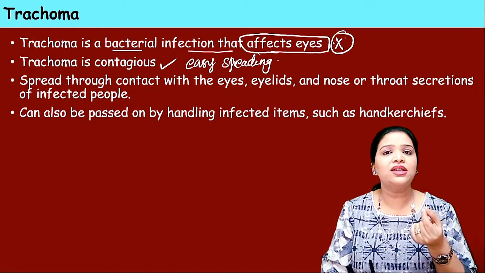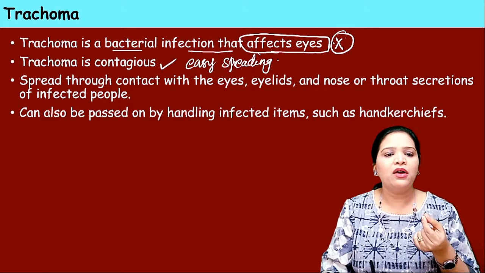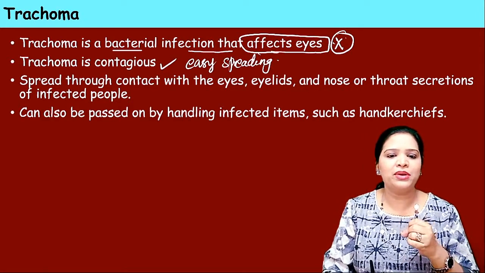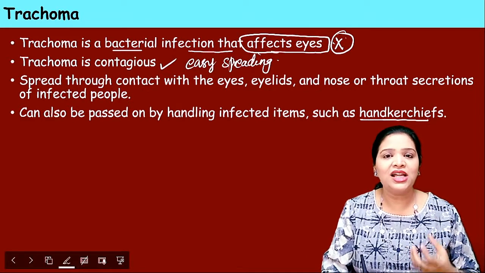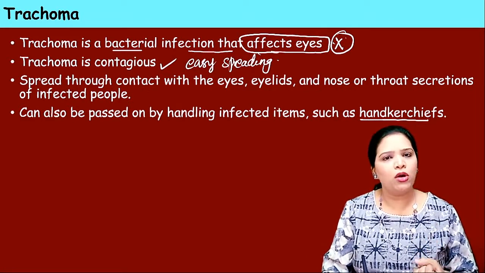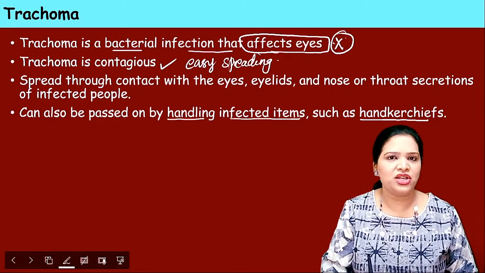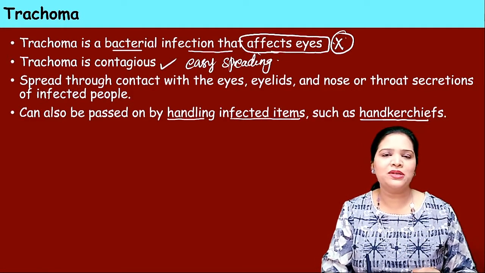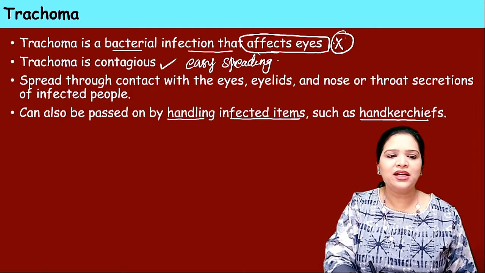So when a patient is infected, if you share things commonly, for example sharing handkerchiefs, towels, or dresses with the patient, that is called handling the infected items of the patient. Through these infected items, it spreads from one person to another.